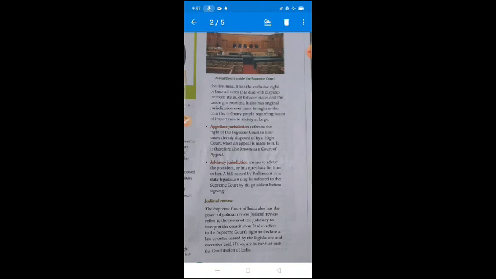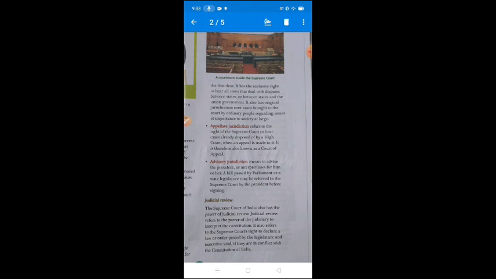एडवाइजरी मीन्स एडवाइज लेना, किससे, प्रेसिडेंट से। The advisory jurisdiction means to advise the President and interpret laws for him or her. Through the advisory jurisdiction the Supreme Court advises the President or interprets the laws for him or her. A bill passed by a parliament or a state legislature may be referred to the Supreme Court by